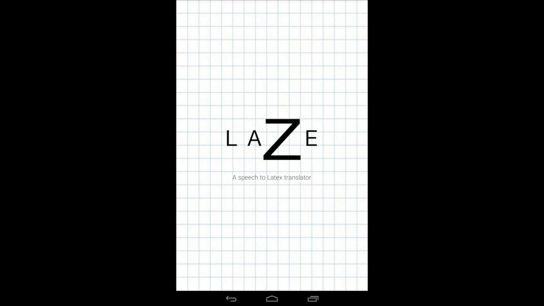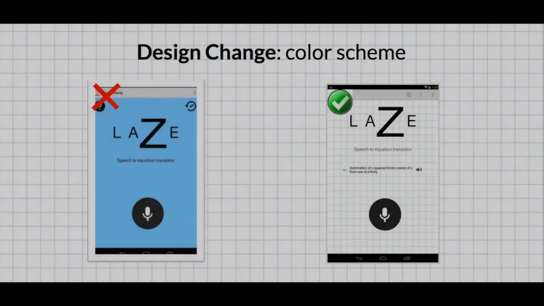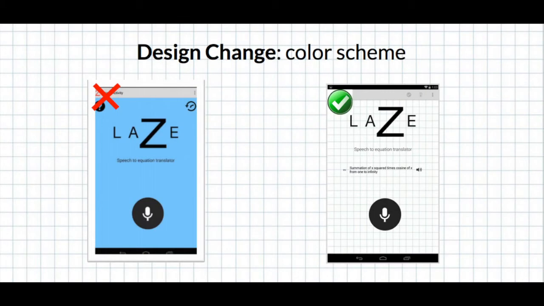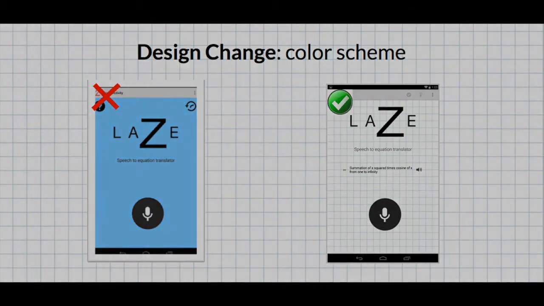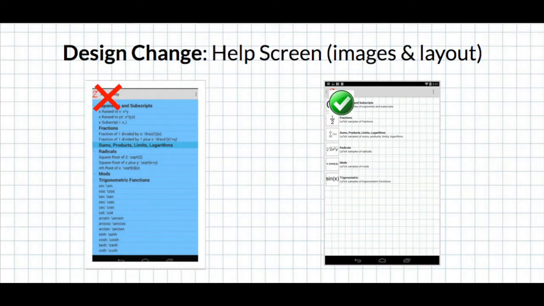Finally, we reflect upon the past and look on the future. User tests, for one, were very helpful in creating LaZe. Besides user interface suggestions, such as changing the color scheme or changing the sizes of some buttons, testers recommended including the generated LaTeX image in the email, as well as the history entries taking the users back to the results page where they could interact with past input.